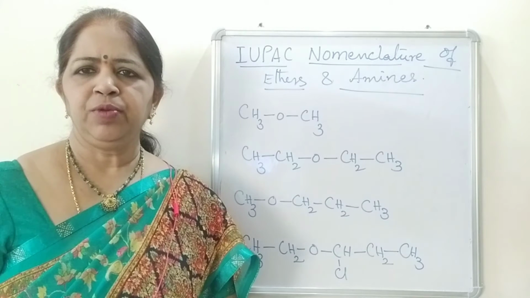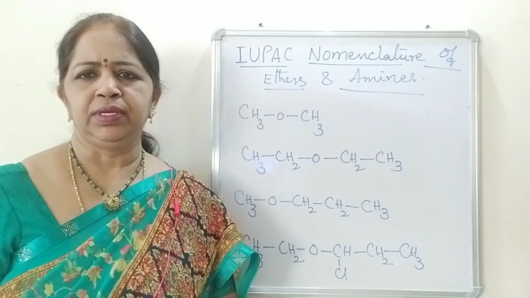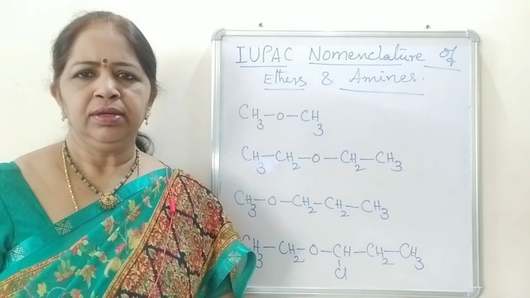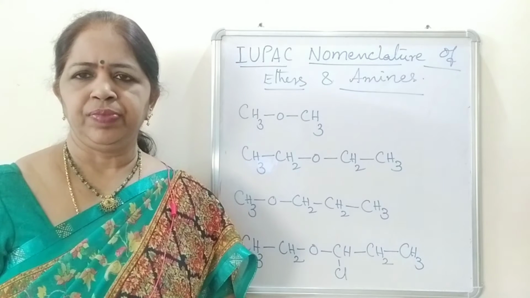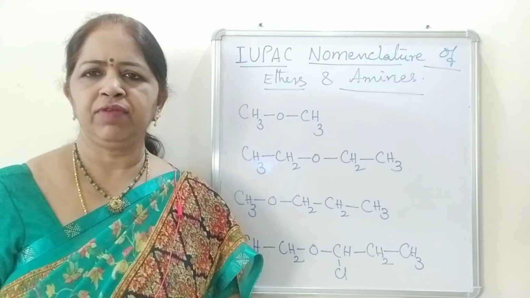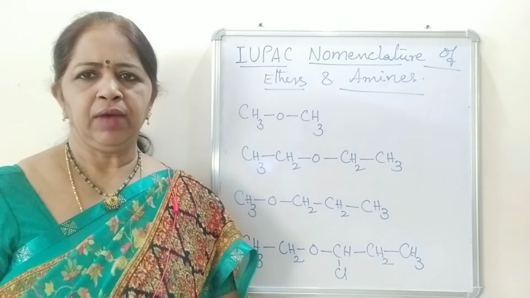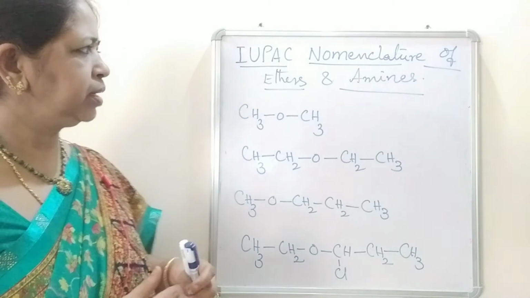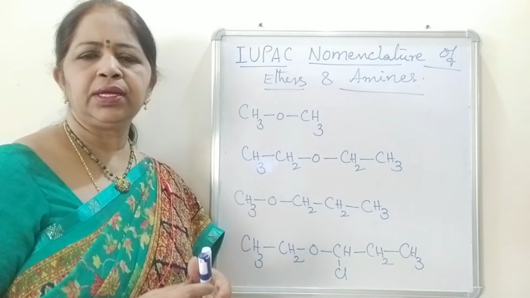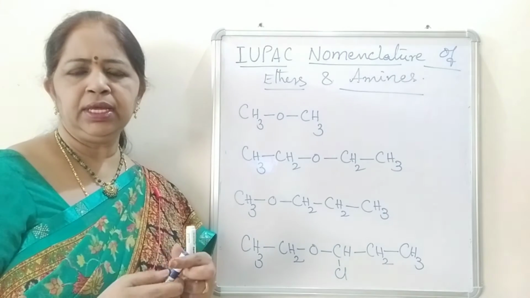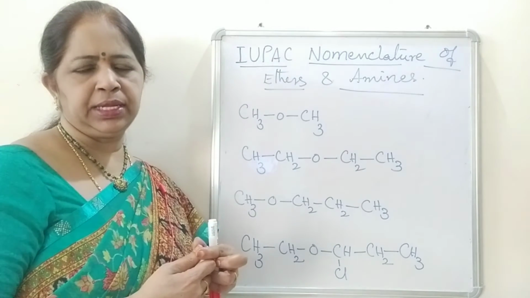Today let us see the IUPAC nomenclature of ethers and amines. In my previous lecture I have given the naming of esters. Now let us see the ethers. What are ethers? Ethers are alkoxy derivatives of alkanes.